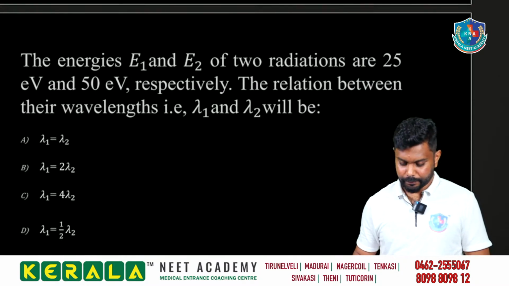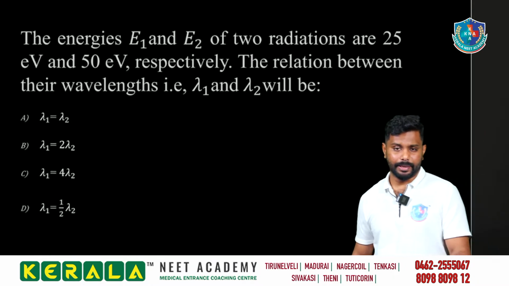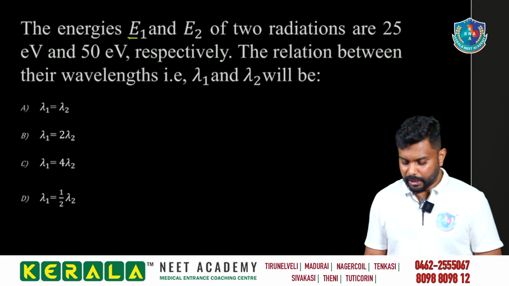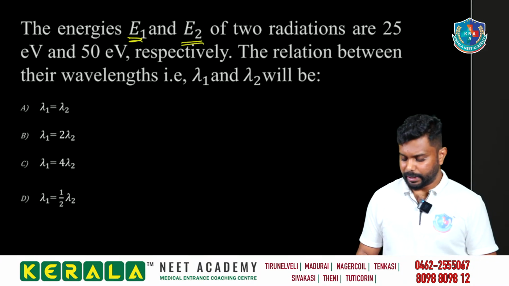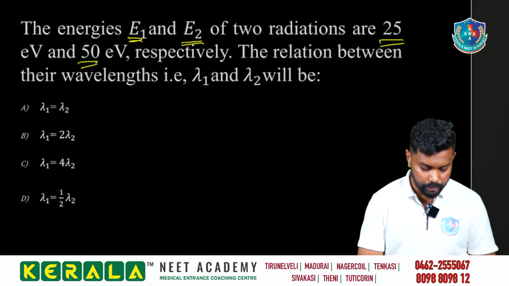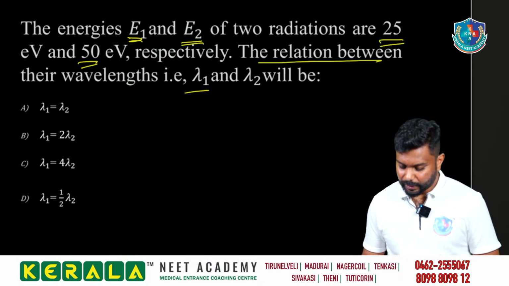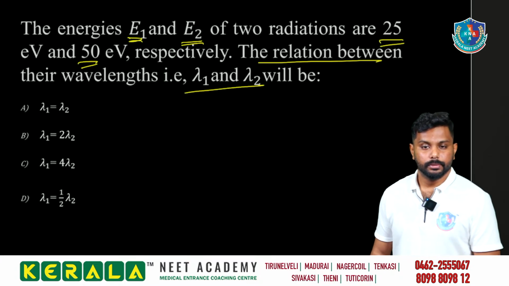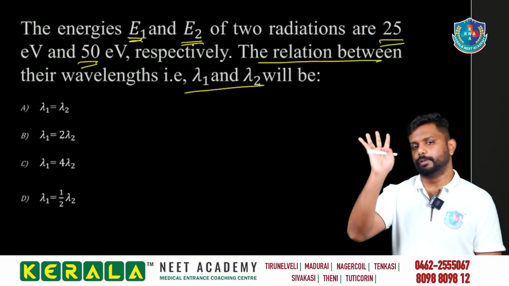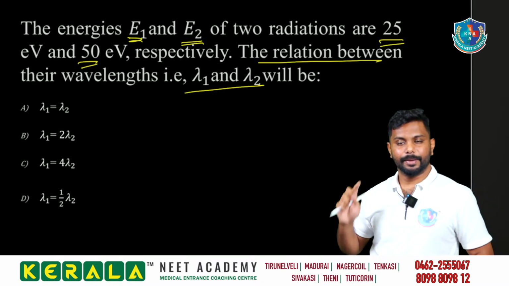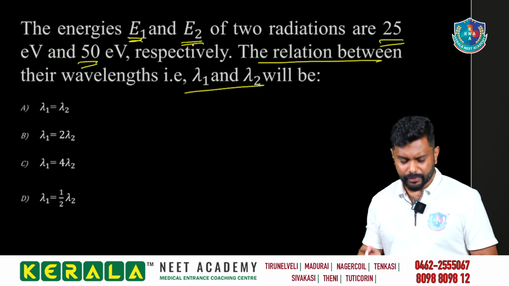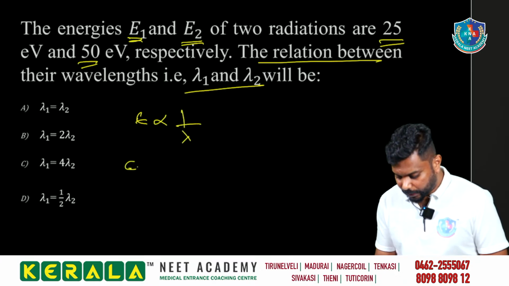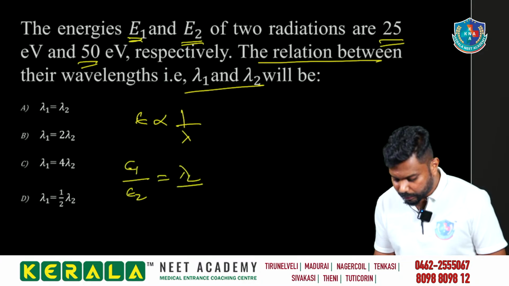Clear? Easy then? Then we are moving to the basic question from atomic structure. The energies E1 and E2 are given for two radiations, 25 and 50 electron volts. What is the relation between the wavelengths lambda 1 and lambda 2? Majority of you have done this question. So we go directly: energy is inversely proportional to the wavelength. So we can find E1 by E2 is equal to lambda 2 divided by lambda 1.